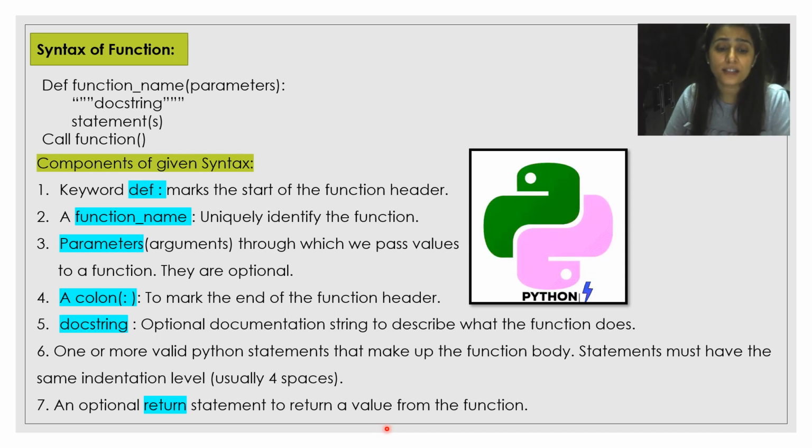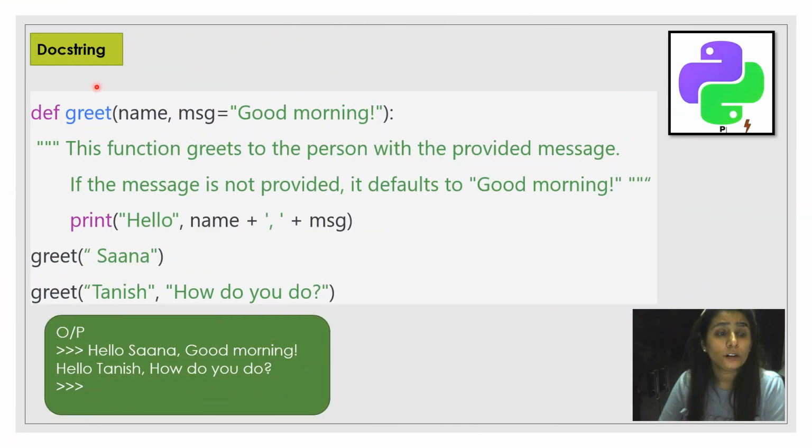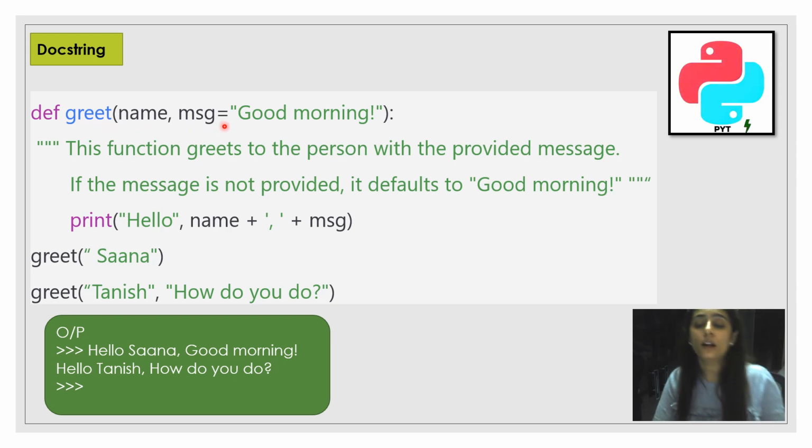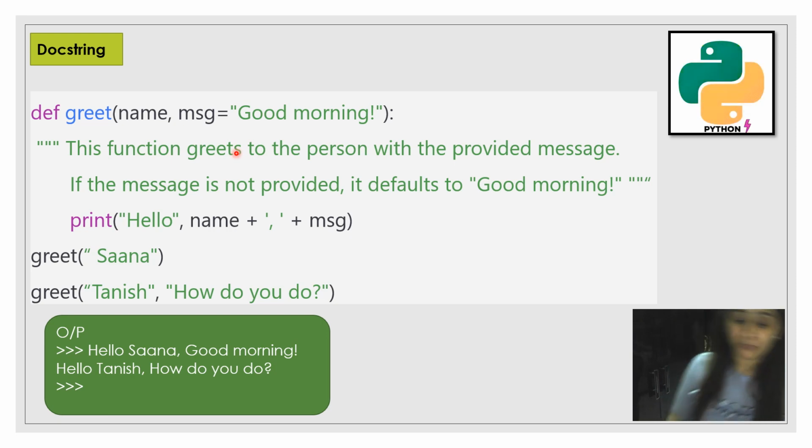Next is docstring. We will talk here about docstring, which I already told you is optional. It is optional documentation that comes exactly after the first line, meaning after the function header. It tells what the function is going to do. It is briefly used to explain the function, the job of the function. You can say that. I hope it is clear to you now.